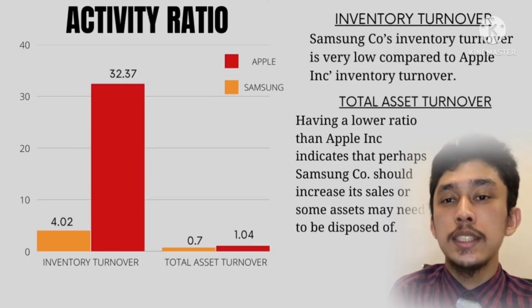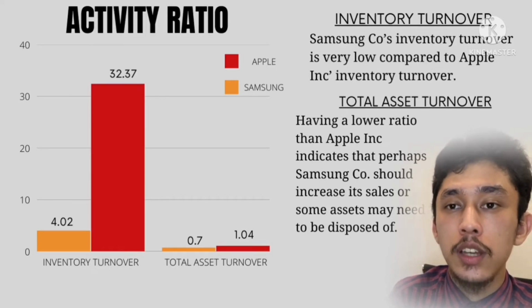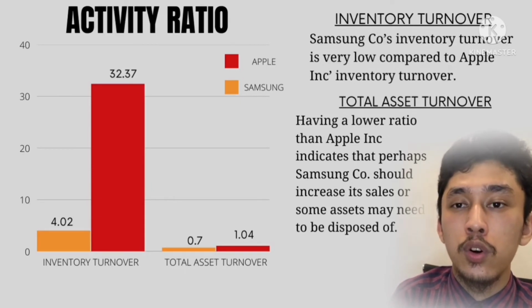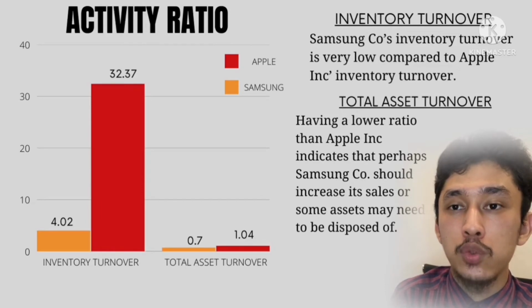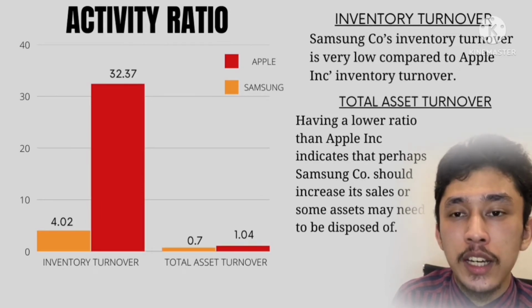Based on the graph, we can see that Samsung's total asset turnover is at 0.7 times, while Apple's total asset turnover is at 1.04 times. Having a lower ratio than Apple indicates that perhaps Samsung needs to increase their sales, or maybe some of their assets need to be disposed of. This also shows that Apple is slightly better at using its assets to generate sales compared to Samsung.